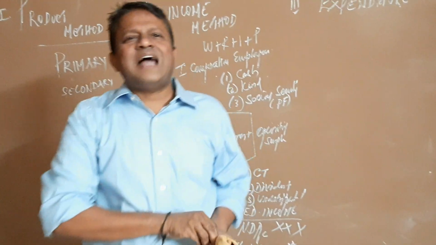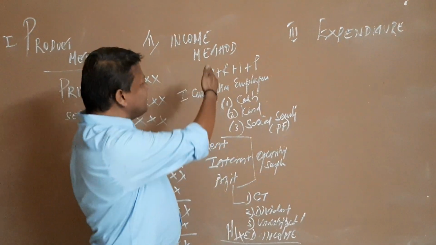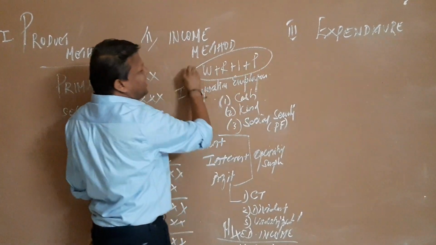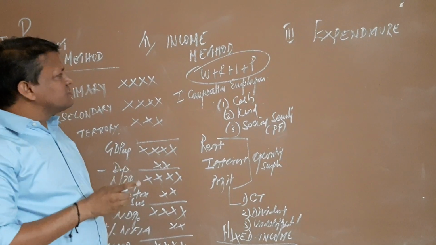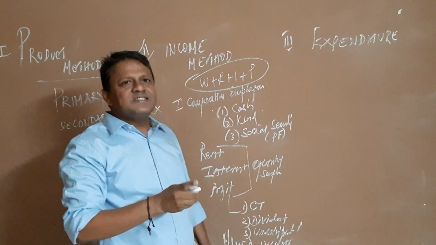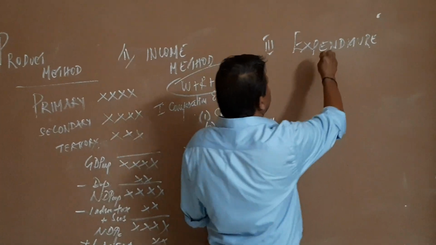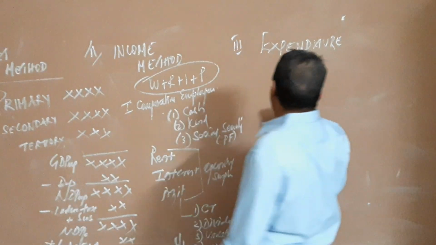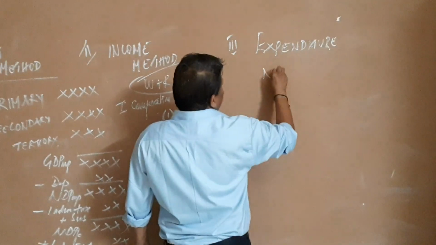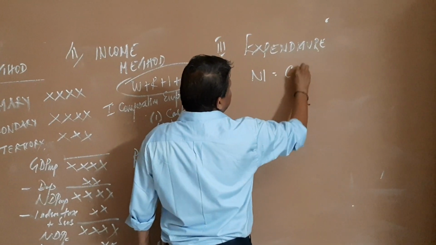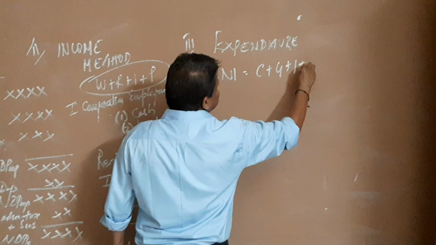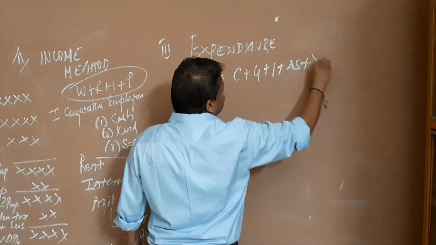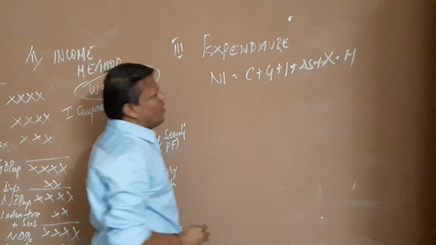Right. So that's clear, the income method. You take the addition of all the factor income, the wages, the rent, the interest, the profit. Now we come to the expenditure method. In the expenditure method, we use a popular formula. National income is equal to C plus G plus I plus delta S plus X minus M. Now what is C?